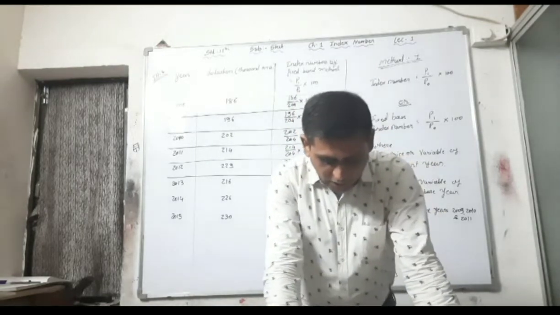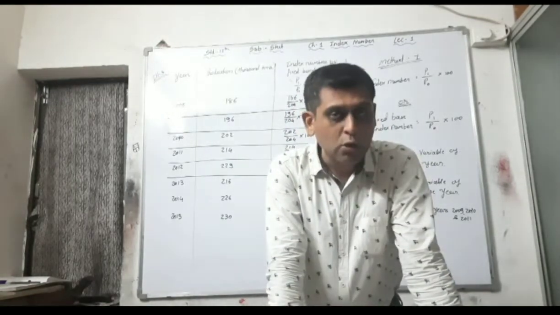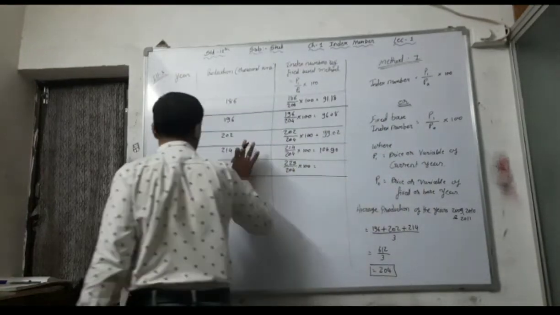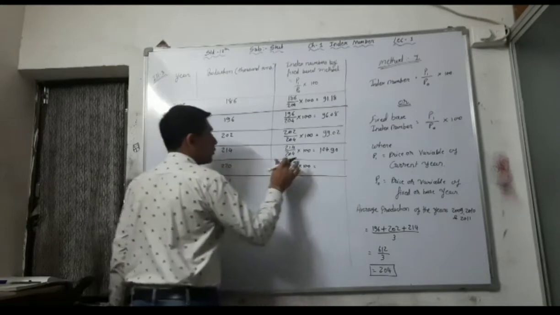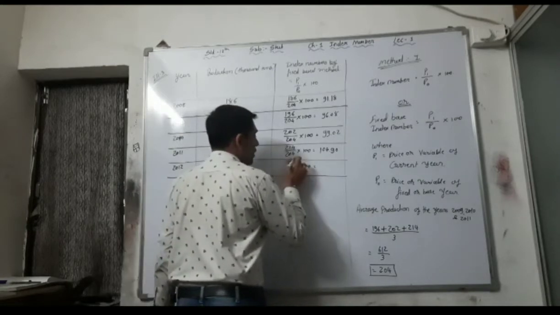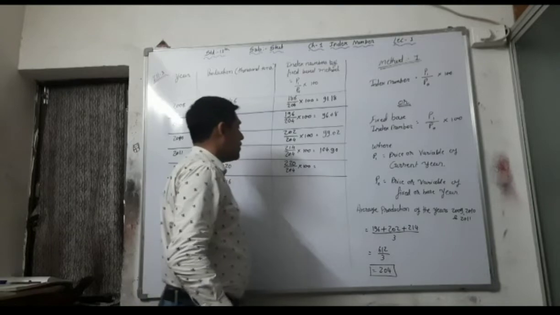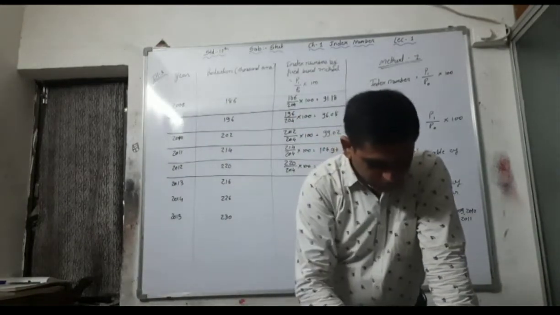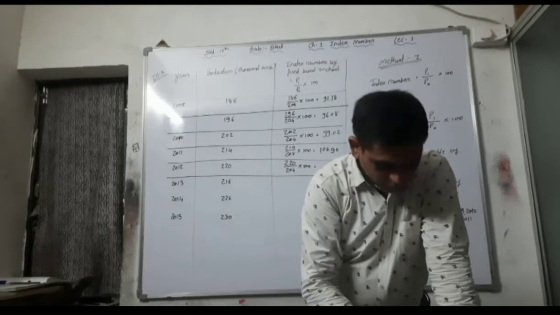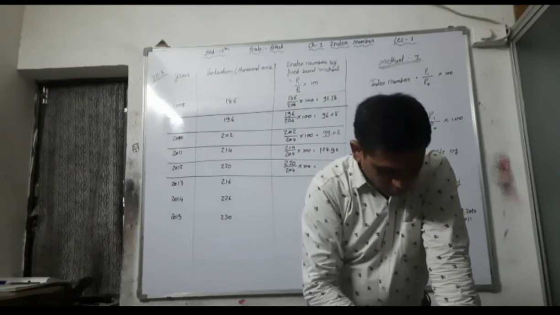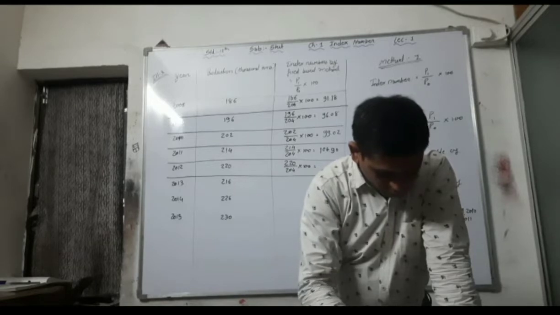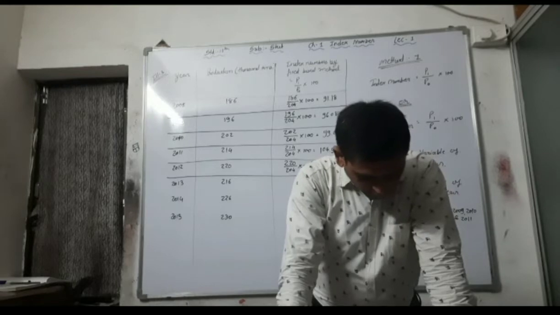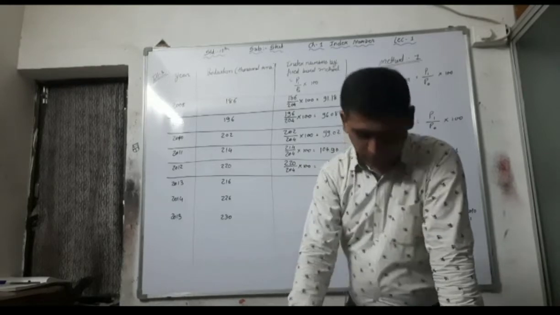First of all, change it here in the question: it is not 229, it is 220. So we are taking 220 divided by 204 into 100, which is 105.84.